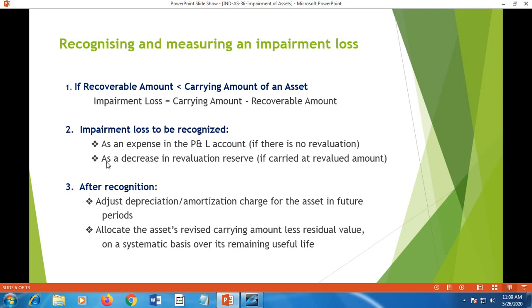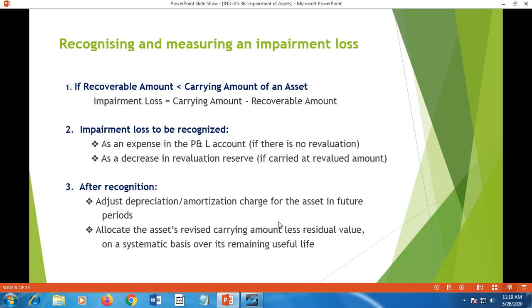On the other hand, as a decrease in revaluation reserve: if revaluation is carried out periodically, then in such a case the revaluation reserve will be there, and on that reserve the impairment loss is adjusted as a decrease.